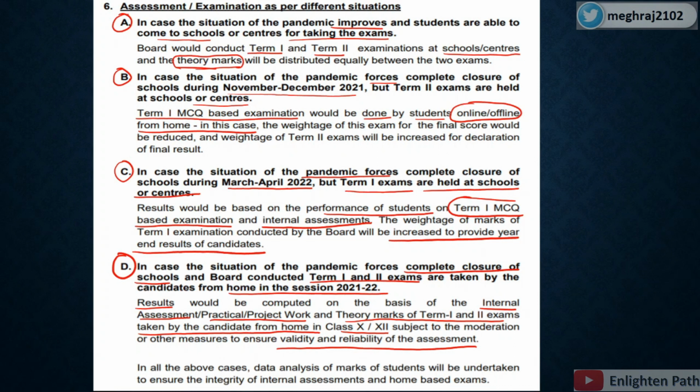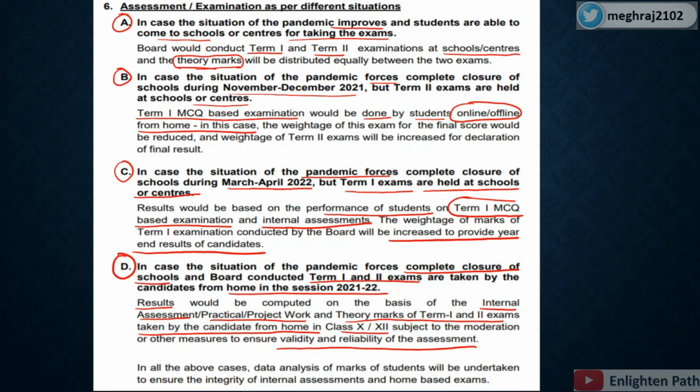So anyhow your exam will be happening, but CBSE has clearly mentioned that they will conduct the exam according to the situation. The exam may be MCQ based or may not be MCQ based. So this is it from the update given by CBSE, and CBSE has also mentioned that there will be more emphasis and focus on assessment work, and there will be a few unit tests and examinations.